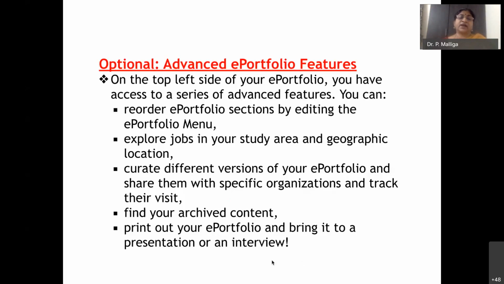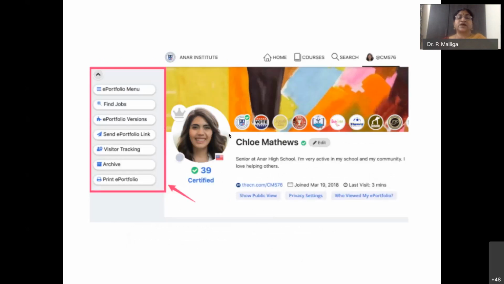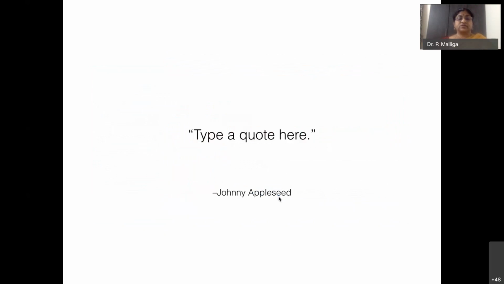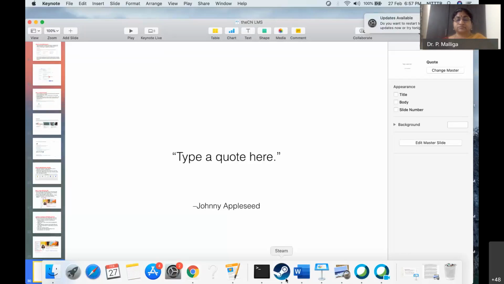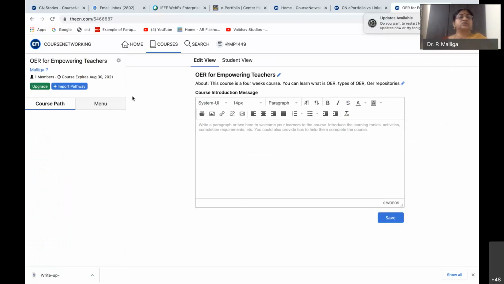Okay, now I'll show this one. So like this, it will have the portfolio, find jobs, all these things. Okay. So one second. When I go to this one, where is it? So here, go to this one, home.